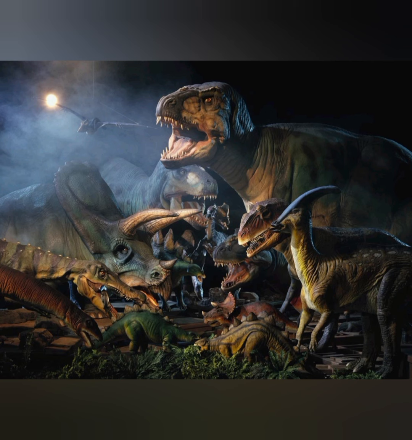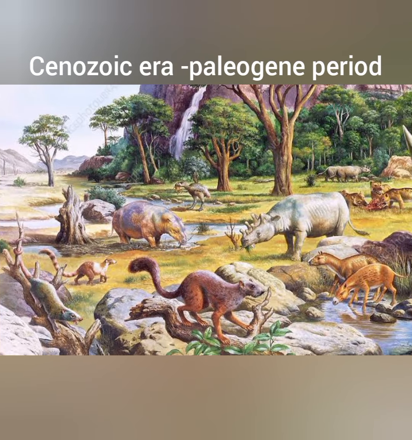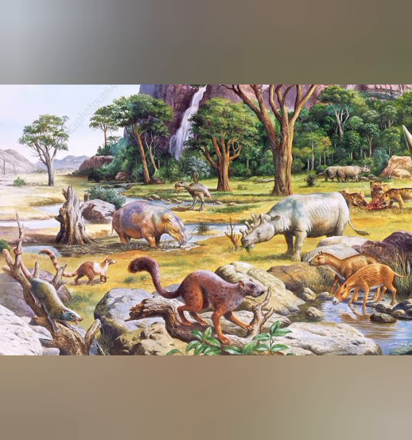Various kinds of dinosaurs began living on this earth, like Tyrannosaurus, Hadrosaurs, Triceratops, etc. Due to various natural hazards, geological changes, and climatic changes, the dinosaurs got extinct in this particular era itself. Then began the Cenozoic era, which is the modern era. Here it is divided again into various periods.